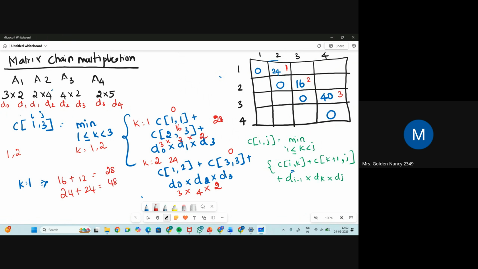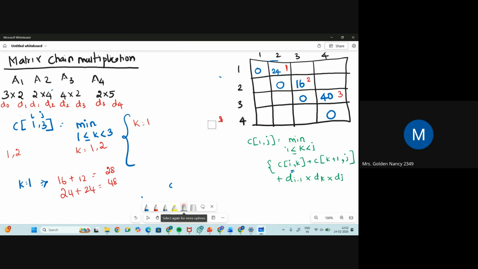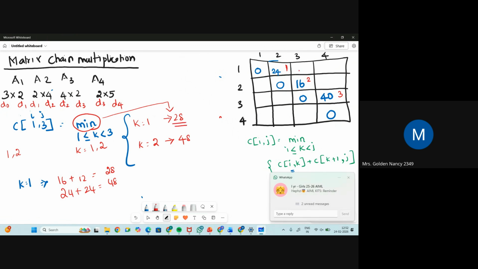So when the value of k is equal to 1, you got 28, and when the value of k is equal to 2, you got 48. So you have to find the minimum of these values. We don't know which value to take, so we have to take the minimal value. Among these two answers, we take only the minimal value. So what is the minimal value? It is 28. So I'm putting for 1 comma 3, you're getting 28, for k equal to 1.